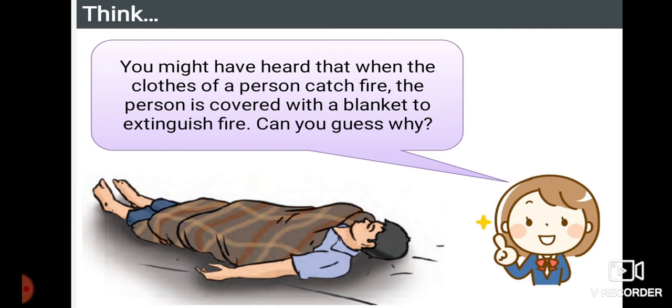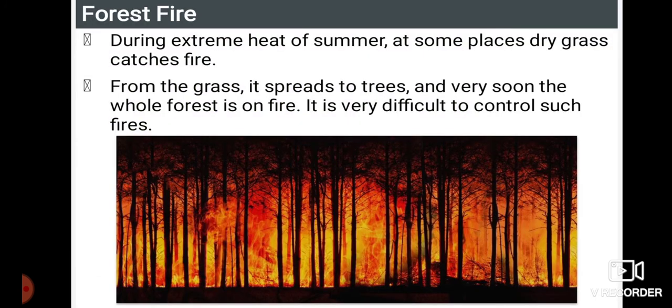A supply of oxygen. Whenever a person is caught in a fire, he is covered with a blanket to stop the supply of oxygen. Whenever the oxygen supply to the body is stopped, the cloth will not start to burn, and thereby what happens? The person will be rescued.